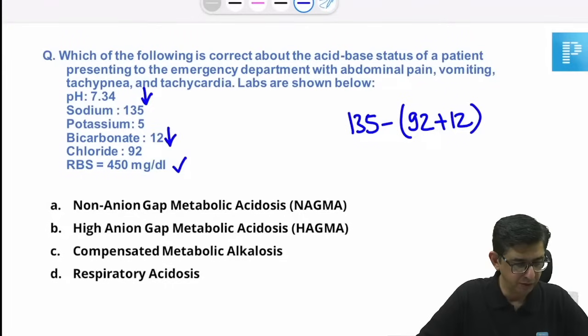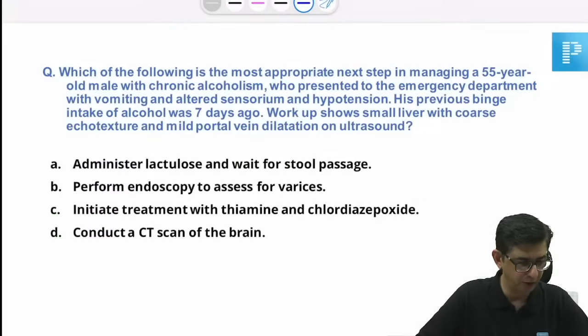Yeah, Amrit, that's great. So if the arrows are the same and the directions are the same, we are sorted for this one. This would be HAGMA, that is high anion gap metabolic acidosis. I'm coming to that atrial fibrillation question. I know you're waiting for that, so let's look at another one there.